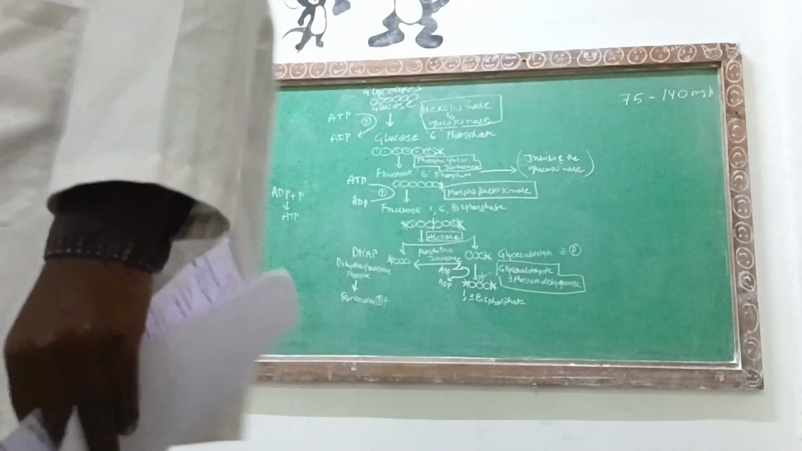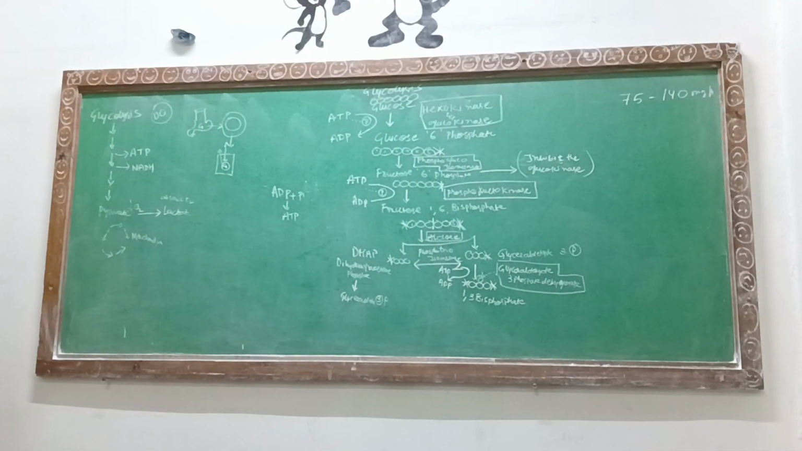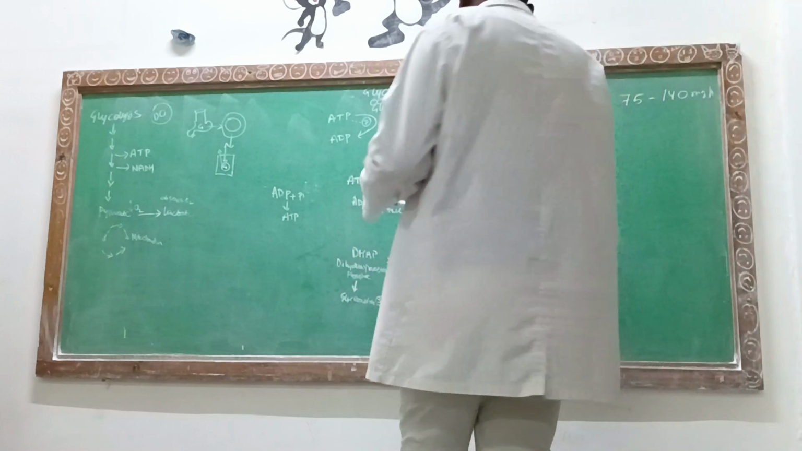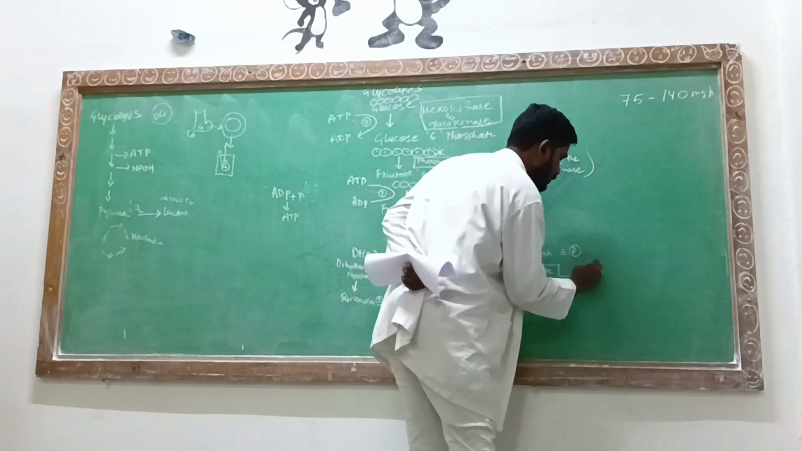You should be seeing on the board here. In this special case, you are not using the ATP from the surrounding, and you are not using the phosphate from the surrounding. You are using the phosphate from the enzyme. That's the reason it is also called substrate level phosphorylation.